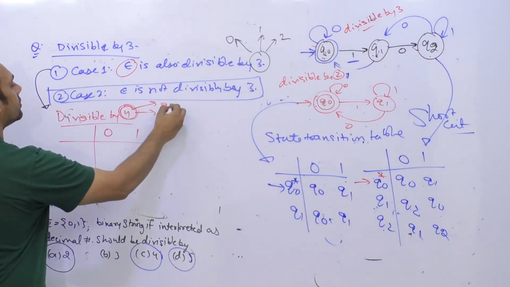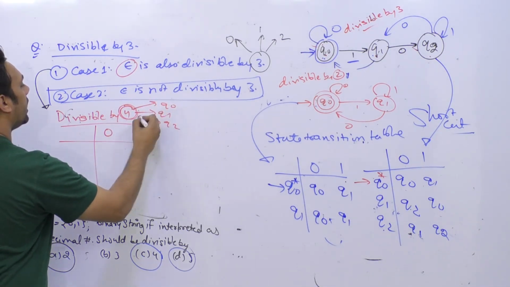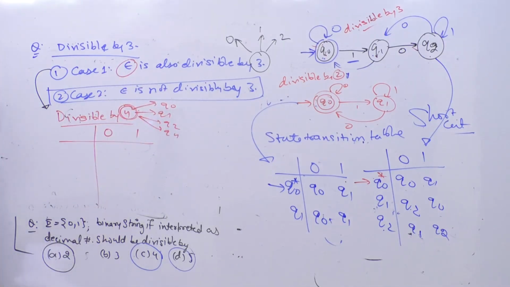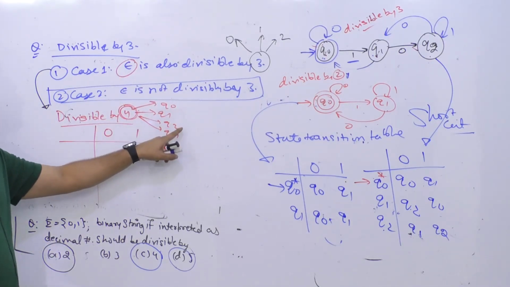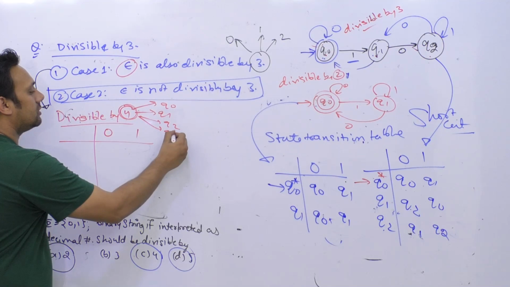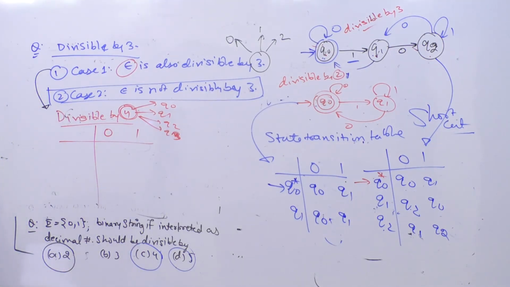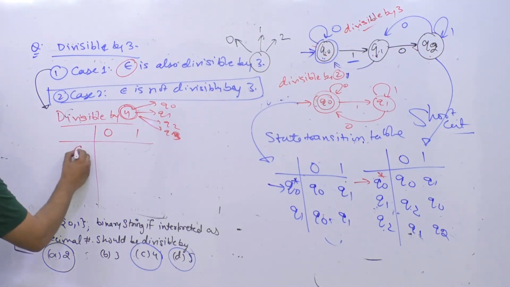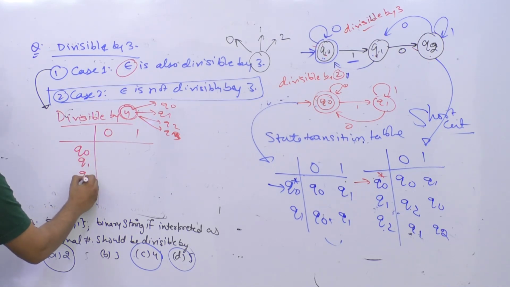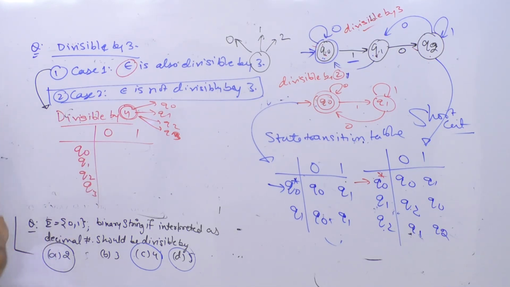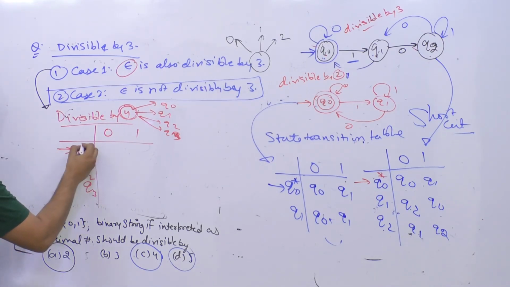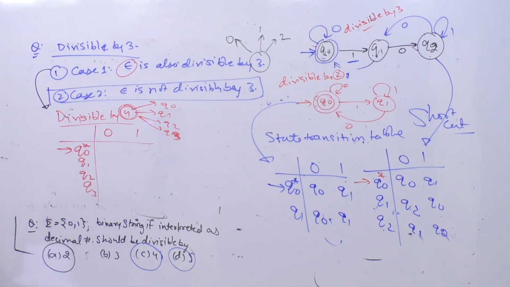Because it is divisible by 4, we are going to get 4 remainders, which is Q0, Q1, Q2 and Q3. So there can be 4 remainders: remainder 0, remainder 1, remainder 2 and remainder 3. For every remainder I'm going to create a state, Q0, Q1, Q2 and Q3. And because we wanted epsilon to also be accepted, this is the initial state as well as a final state.